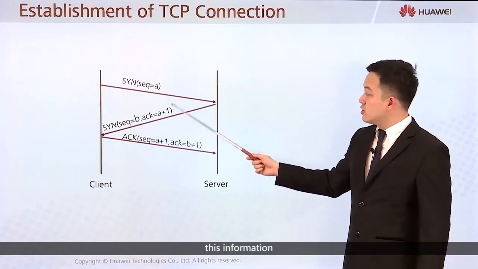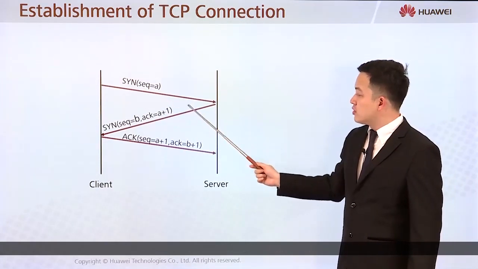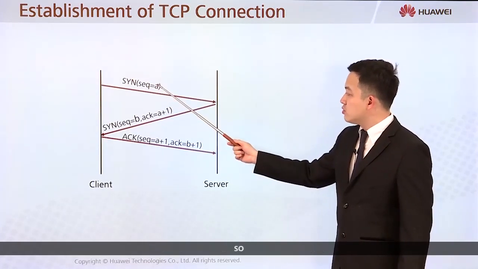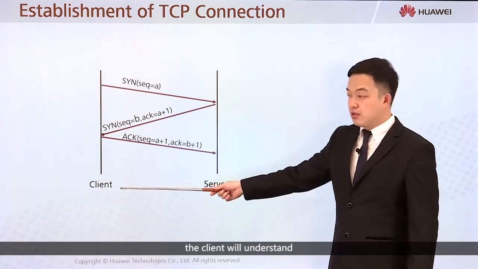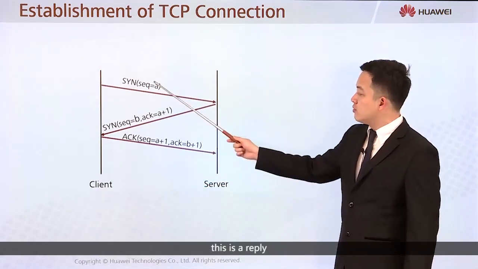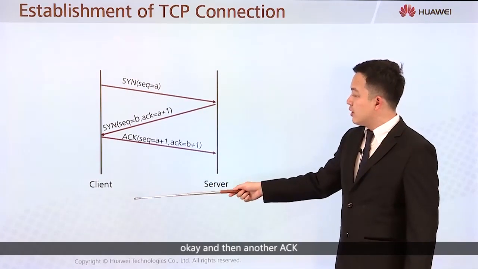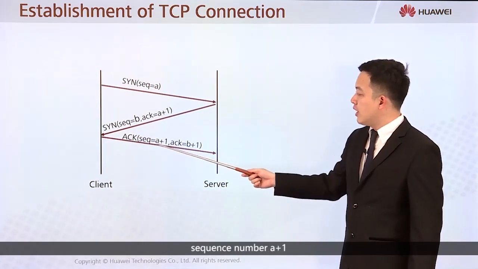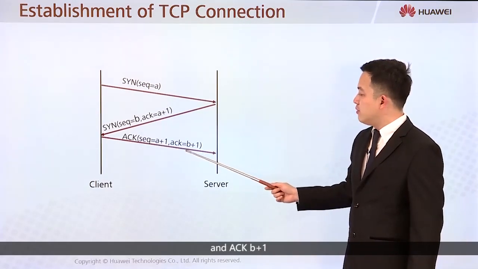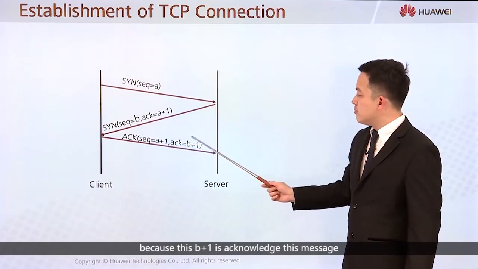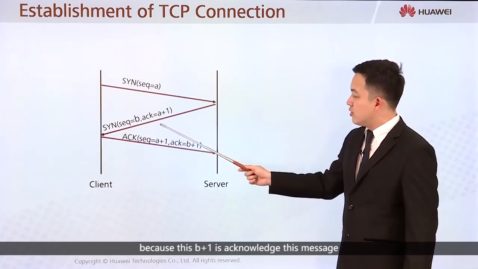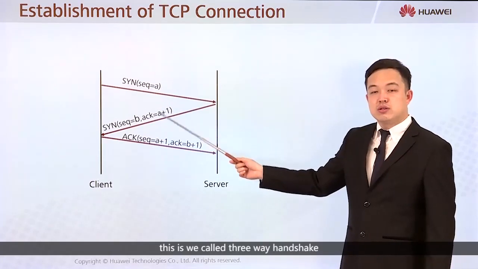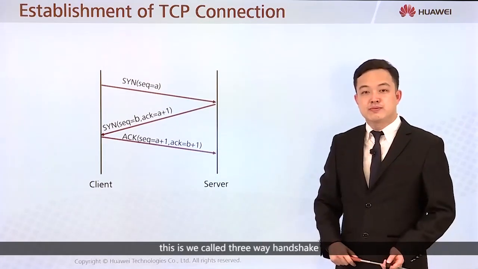That means this ACK acknowledges the sequence A. So the client will understand this is a reply for sequence A. Okay, and then another ACK, with sequence number A plus 1 and ACK B plus 1, because this B plus 1 acknowledges the server's message. This is what we call the three-way handshake.